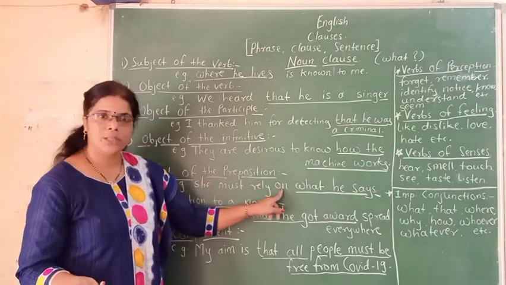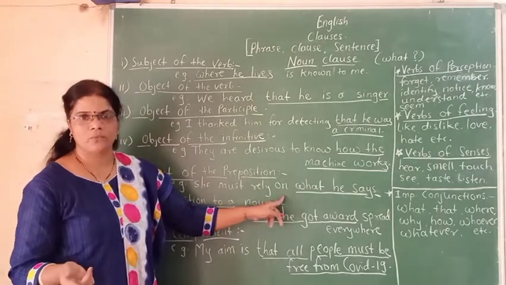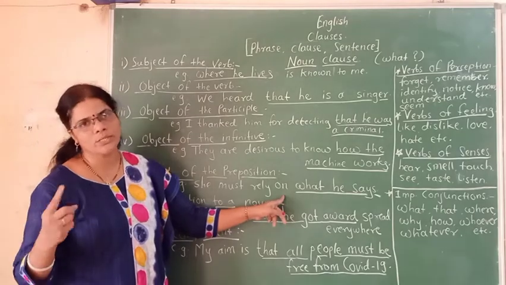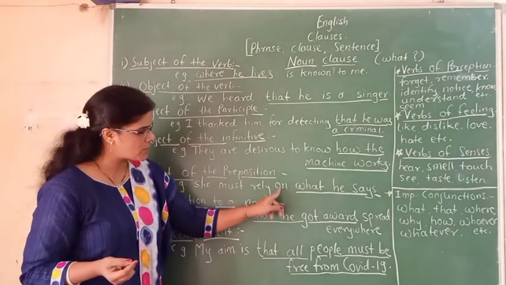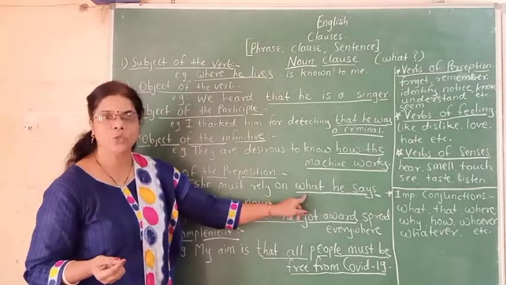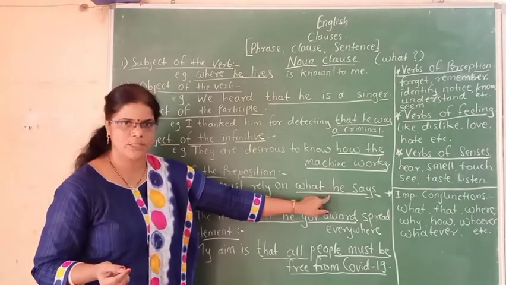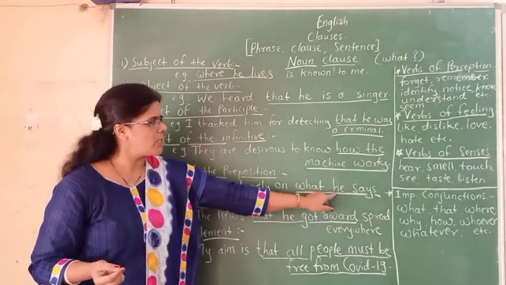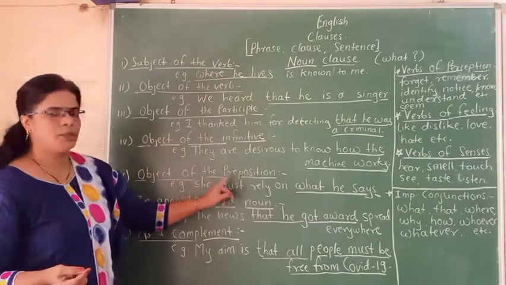Rely on is a preposition which shows time, also it shows place. So this preposition is followed by this object, that is what he says. So it is a noun clause, what he says, and it is the object of the preposition.